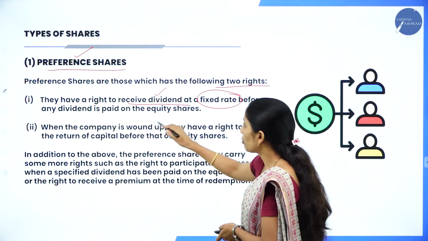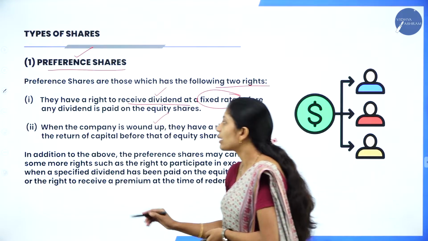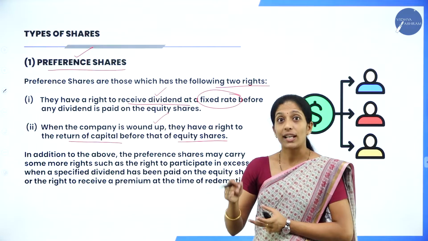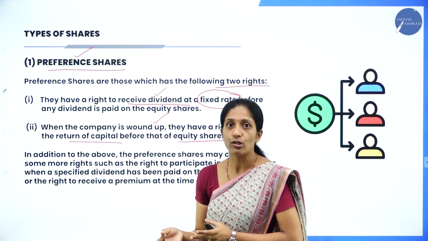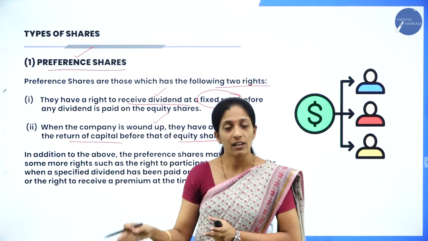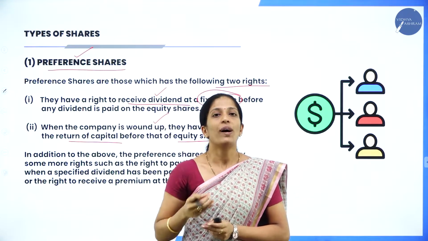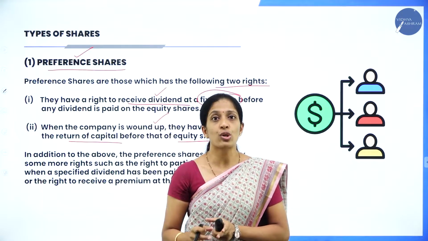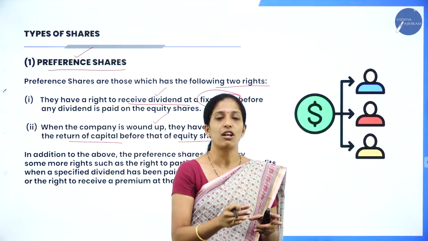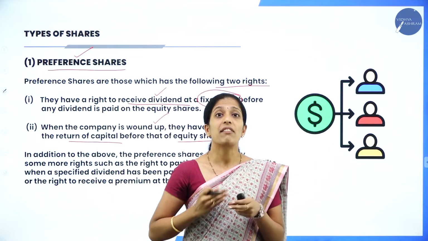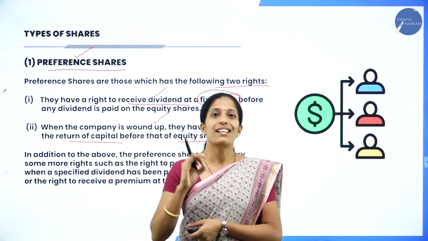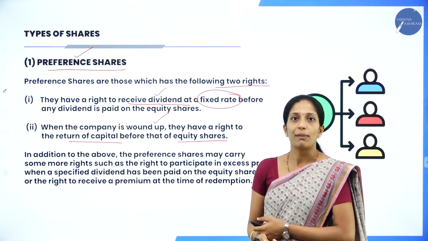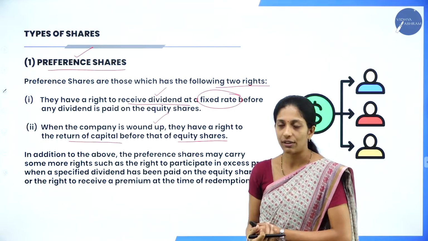When a company is wound up, they have a right to return of capital before that of equity shares. So in case of winding up of the company also, preference shareholders will be given the first preference while returning their capital. In case of dividend and in case of returning capital, preference shareholders are given the first preference. That is why it is called preference shares. And one more thing you have to remember is that it has a fixed rate of dividend.